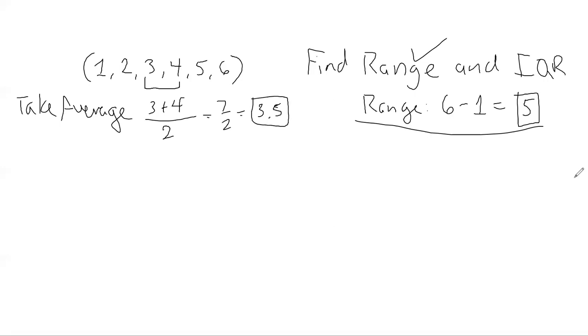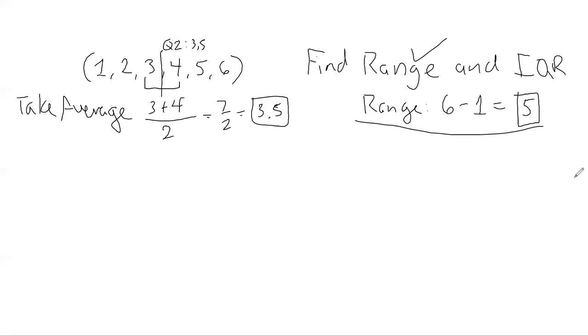Okay, cool. So I have my Q2, which is equal to 3.5. I'm good, right? Well, yes and no. Something you have to keep in mind is that 3 and 4 are technically still part of the data set. And this is where it gets real tricky, but 3.5 doesn't actually exist in the data set.